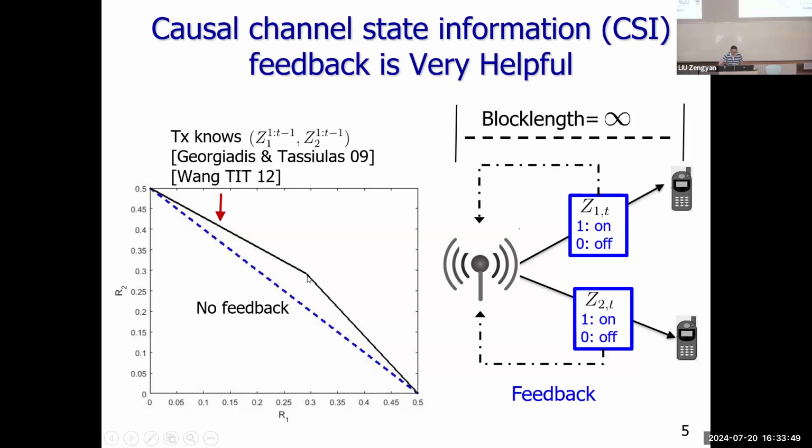We can find the feedback capacity region, and it is strictly larger than with no feedback. In many broadcast channels, feedback cannot enlarge the capacity region, so this is a very exciting result that feedback indeed can help. This is a result from Georgiadis and Tassiulas, and Wang.